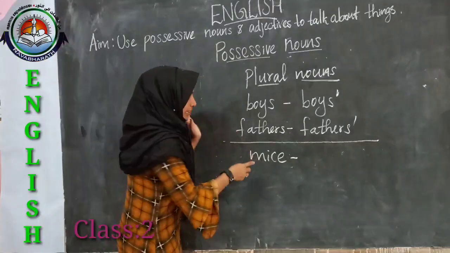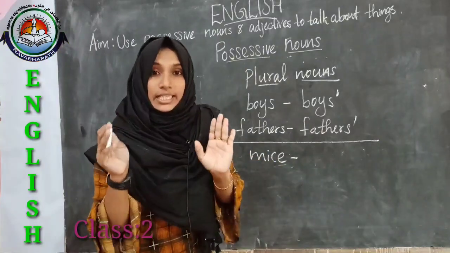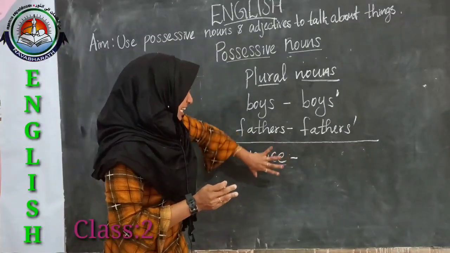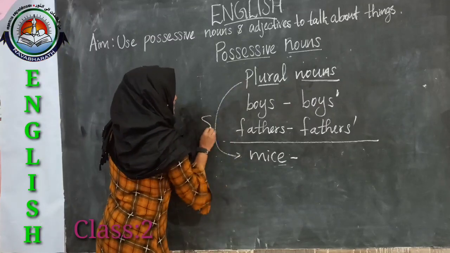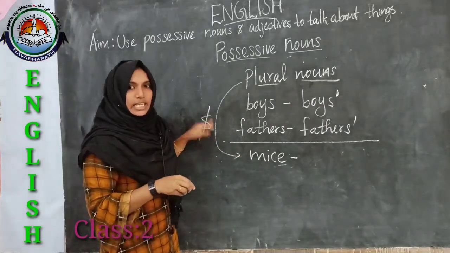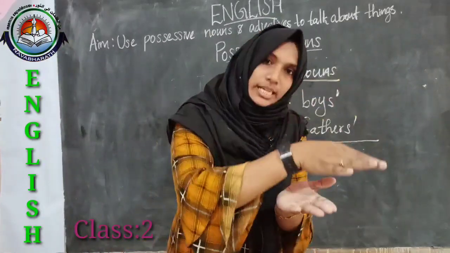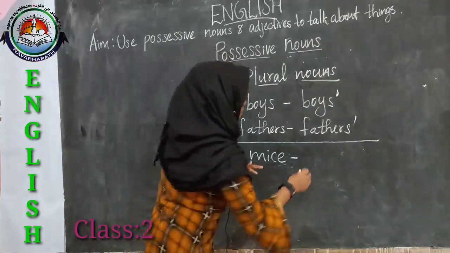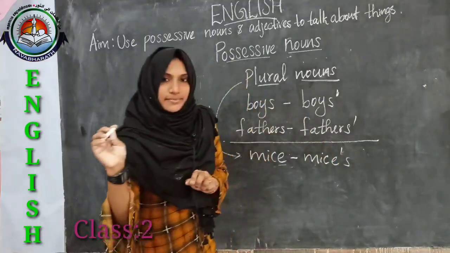Yes, this plural noun does not end with the letter S. So in case of plural nouns that do not end with the letter S, we will add like singular nouns, that means apostrophe with S. So we can write mice's, right?